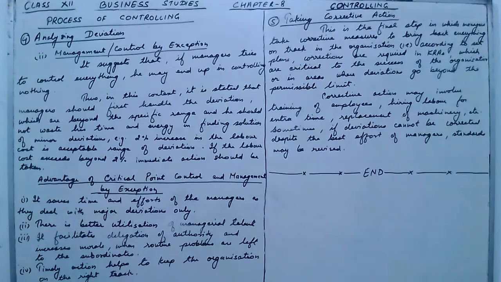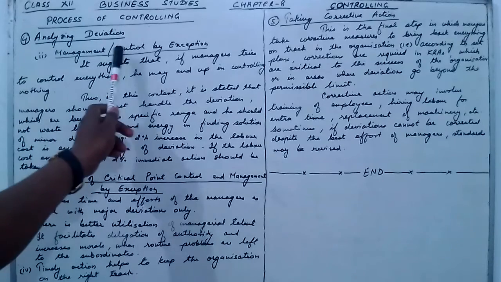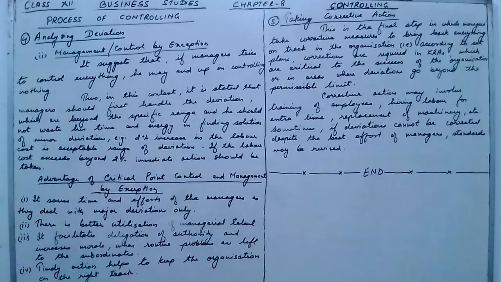So in the first video we have studied about the three steps of the process of controlling. In this video we are studying about the fourth step, that is analyzing deviation. In that also, the first point we have studied, that is critical point of control. Now second, we are going to study management by exception or control by exception.